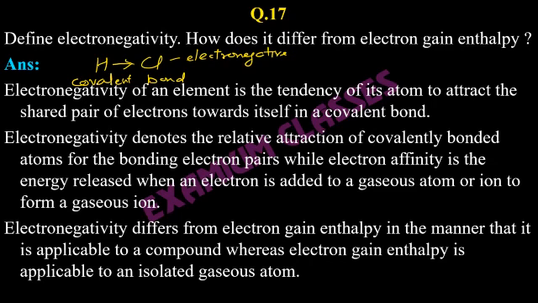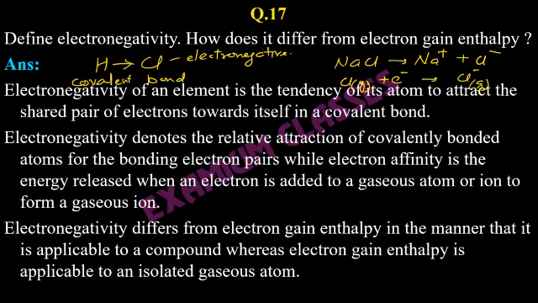But the same chlorine, if we are talking about NaCl, means chlorine in gaseous atom, okay, chlorine gains an electron and gets converted to chloride ion in gaseous form.